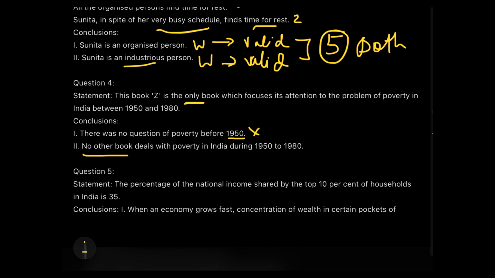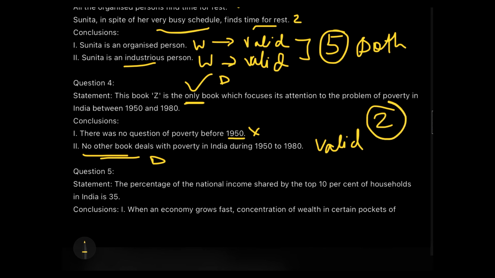But little did you know that I also gave you an example of Sri Lanka, and I told you South Asians and Sri Lanka, okay, that if the statement is definite and the conclusion is indefinite or vice versa, then we will be making the conclusion as invalid. But look at the statement. The statement is also saying the only book, definitive, no other book, definitive. So when both the statement and the conclusion are definitive, can we not say that the second conclusion is a valid one? And if the second conclusion follows, my answer is 2.